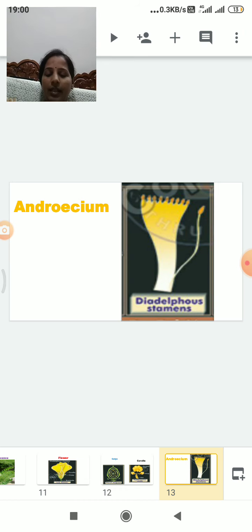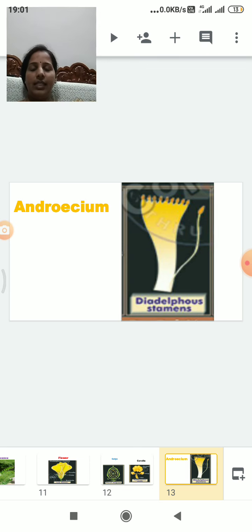So the filaments of the stamens fuse and form a boat shaped staminal tube. But in Crotalaria, we can take the typification plant Crotalaria gentiana, stamens are monadelphous. Anther lobes are dithecous, basifixed and introrse.